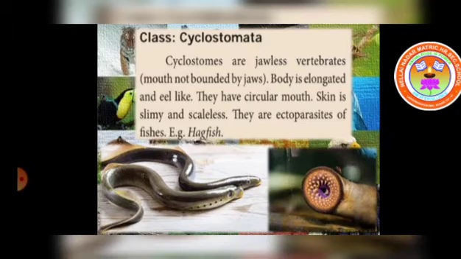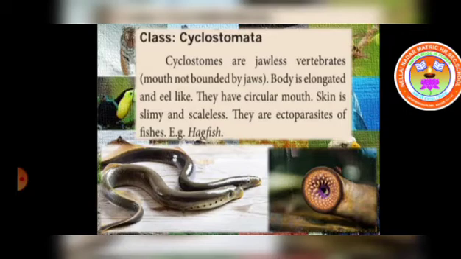Class Cyclostomata, we call them Cyclostomes. The Cyclostomes are jawless vertebrates, that is, the mouth is not bounded by jaws. The body is elongated and eel-like.